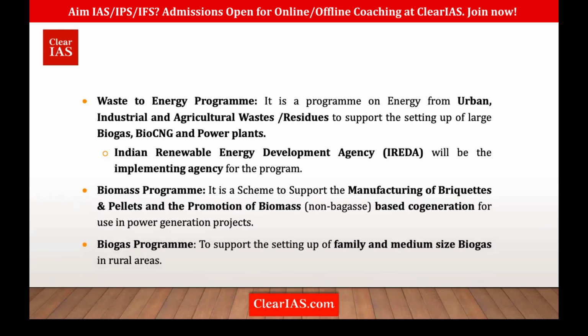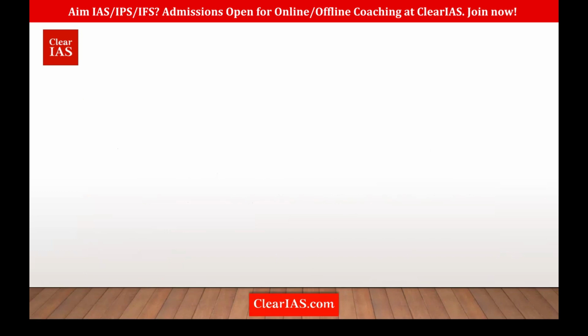And there is the biogas program. It helps in the installation of small biogas plants for families and medium-sized plants in rural areas. That is the biogas program. So these three are part of the National Bioenergy Program: the waste to energy program, biomass program, and biogas program. You might be confused with biomass and biogas, so what is the difference between biomass and biogas?